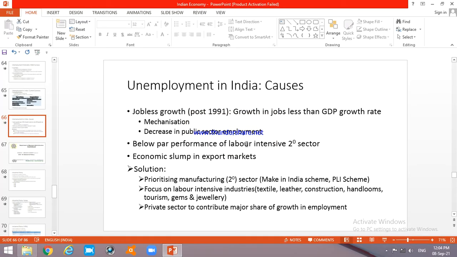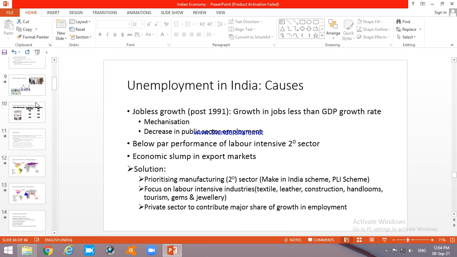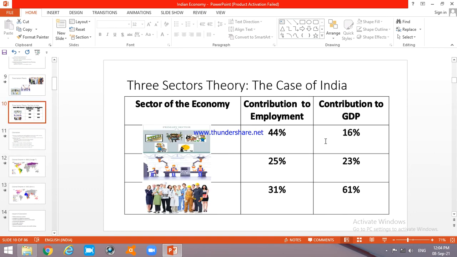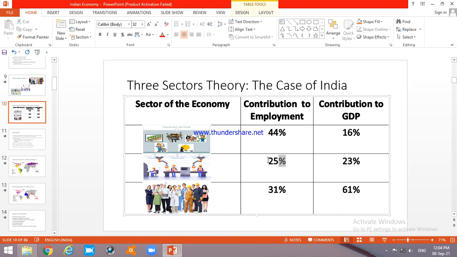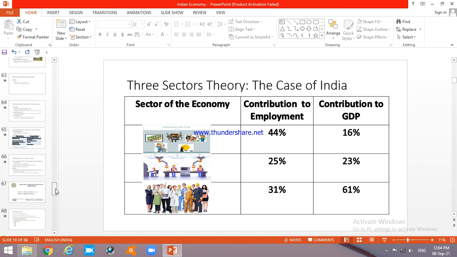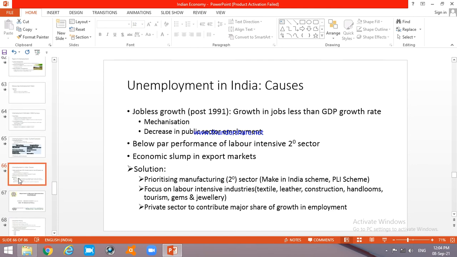Let me take you back a little just to make this point clearer. I hope you remember I have shown you that despite so many incentives and schemes, the manufacturing sector is still not contributing a lot to employment as well as to GDP. So our manufacturing sector could not grow well, while the service sector has grown really well. Because of it, jobs are generated, but since the service sector is more capital intensive, the number of jobs generated is much less. Service sectors like software industries are more capital intensive, so the number of jobs generated in the service sector is much less.